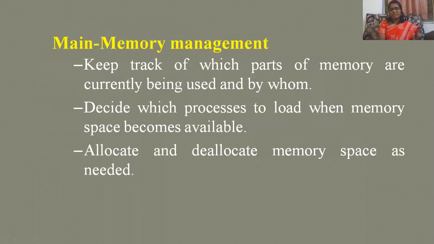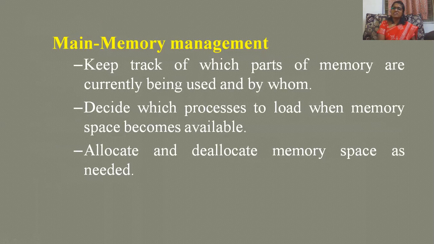So we'll see each and everything in detail. Main memory management: keep track of which parts of memory are currently being used and by whom. So the operating system will have a track of which part of the memory is currently being used and by whom, who is using it.